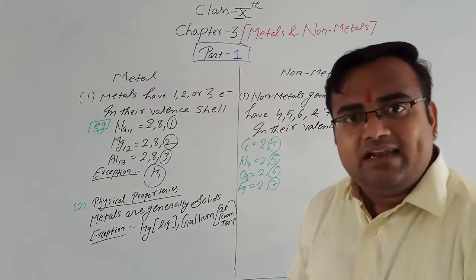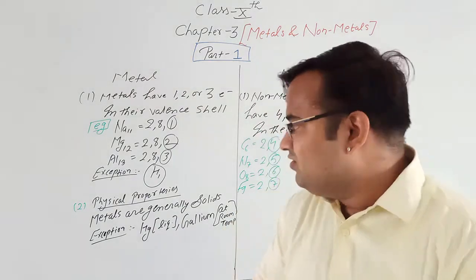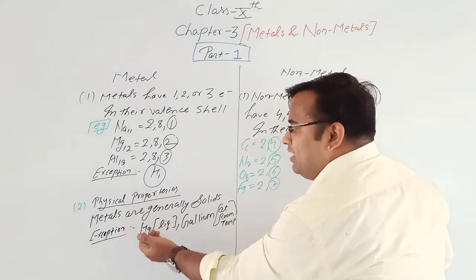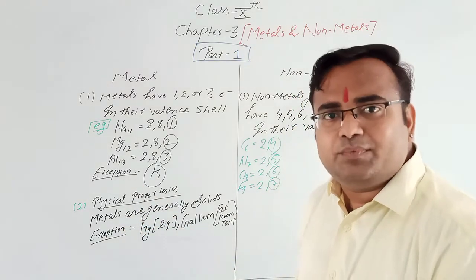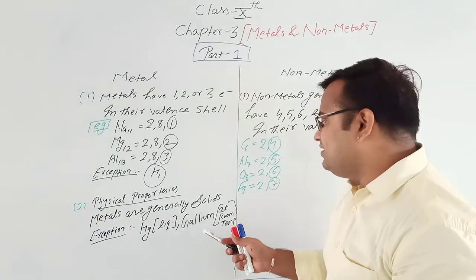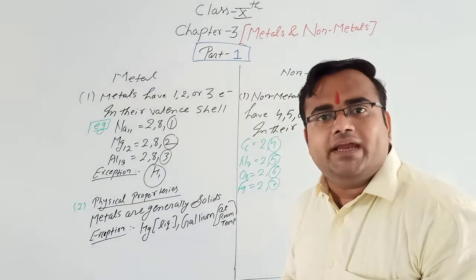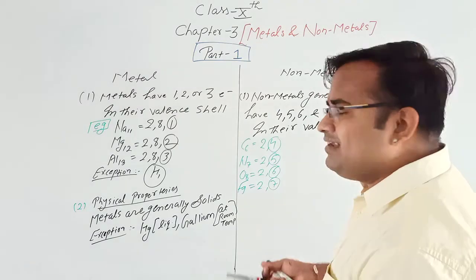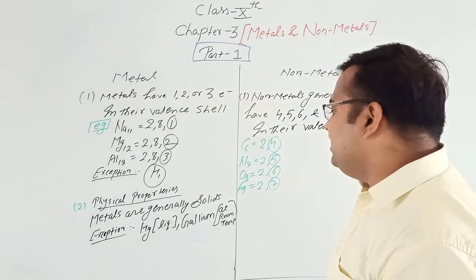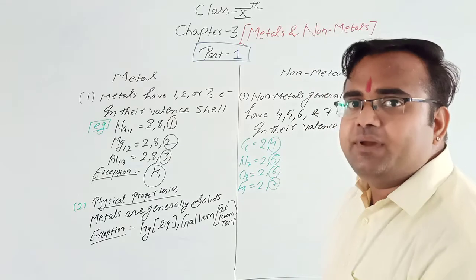See, metals are generally solids. But mercury is an exceptional metal. It is liquid at room temperature, and second is gallium. Gallium is initially solid, but when we start using it, it will become liquid at room temperature.